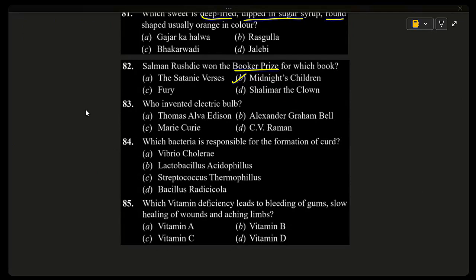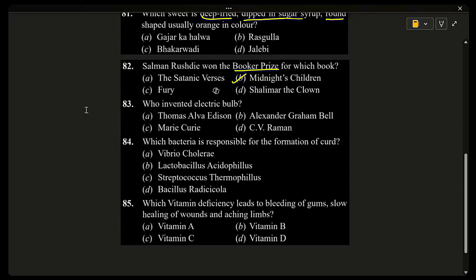So other options, the Satanic Verses, it is a famous book but did not win the Booker Prize. Fury was written by Salman Rushdie but did not win the Booker Prize. Shalimar the Clown, also by him, but no Booker Prize for this one. So author, award, book questions are common in exams. You have to remember them.